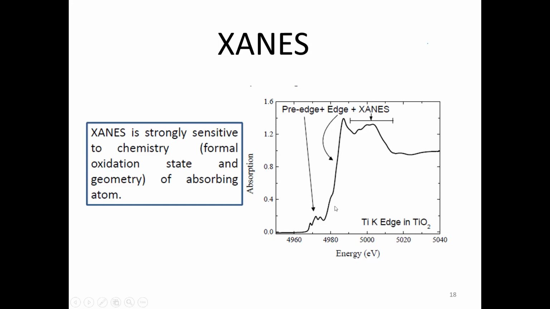And then the XANES region, which is either due to transition to the unoccupied density of states, that means the conduction band in the case of metal or semiconductor, or it can also be due to the multiple scattering component. Since the photoelectron kinetic energy is very low near the absorption edge, it can have multiple scattering. All this contribution is there in this figure.